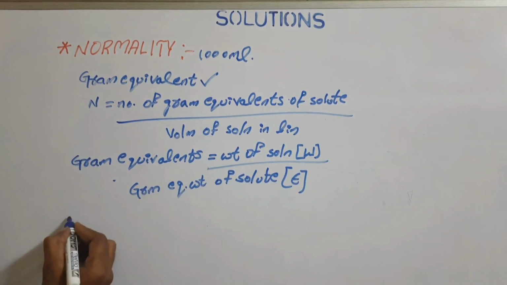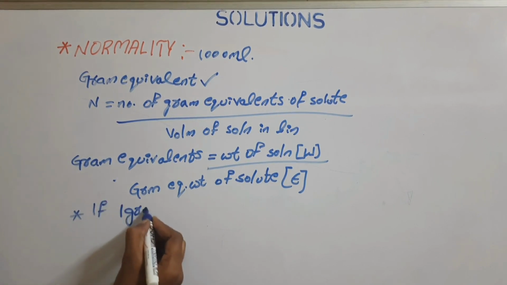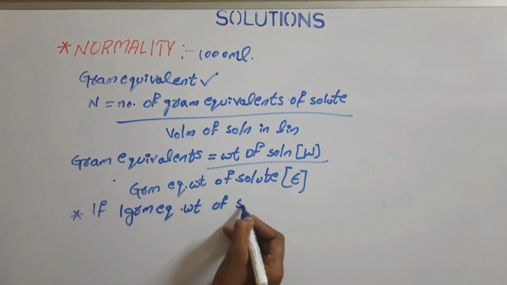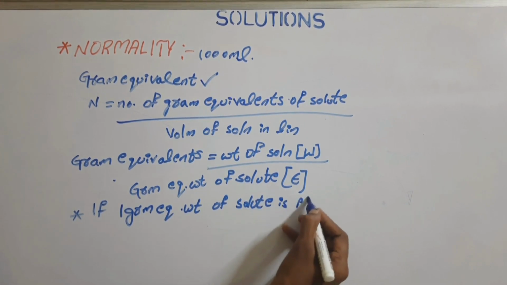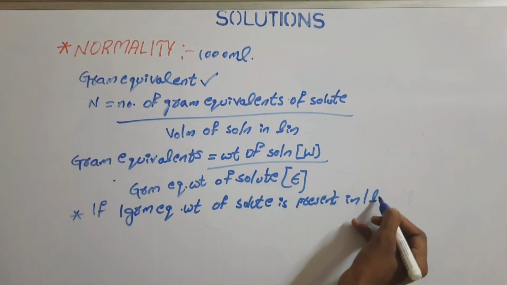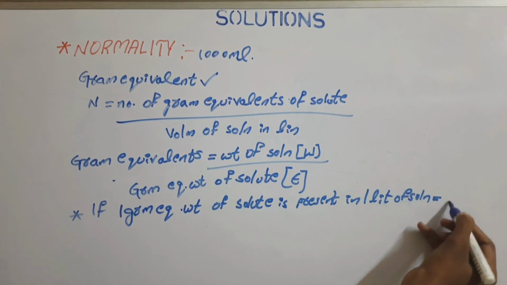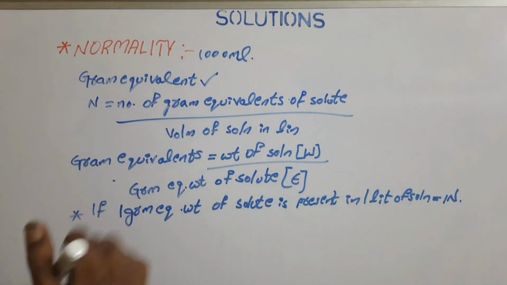So if we look at some important points: if 1 gram equivalent weight of solute is present in 1 liter of solution, that is called 1 normality.